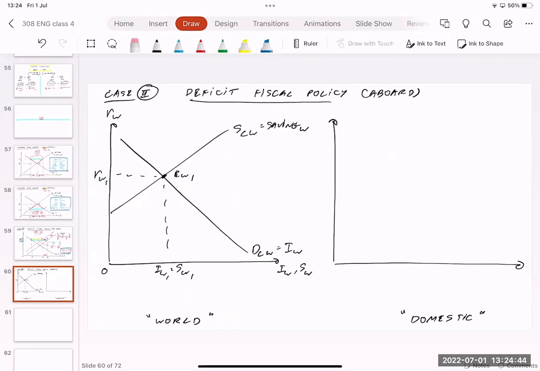And then on the right hand side, you have the domestic market, which means our country. Of course, you're going to have investment and saving in our country, and you have small r, the real interest rate, on the vertical. You have demand for loanable funds, which is equal to investment. You have supply of loanable funds, which is equal to saving.